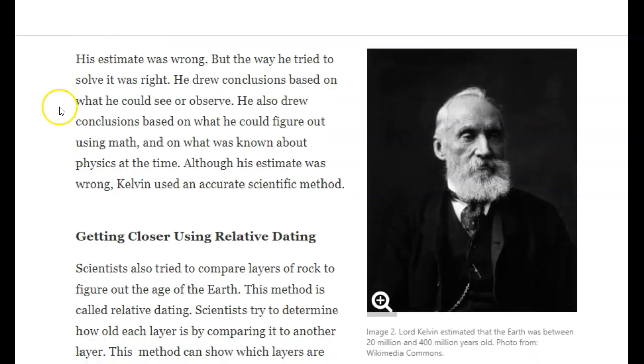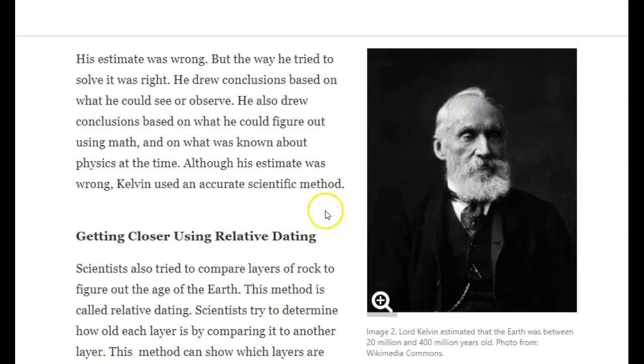He drew conclusions based on what he could see or observe. He also drew conclusions based on what he could figure out using math and on what was known about physics at the time. Although his estimate was wrong, Kelvin used an accurate scientific method.